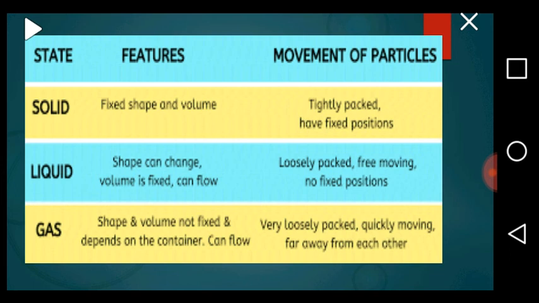While for liquids, the shape can change, but the volume is fixed. Why? Because the molecules are loosely packed. They maintain little movement, unlike solids, but they cannot maintain a fixed position. Therefore, a liquid has no definite shape.